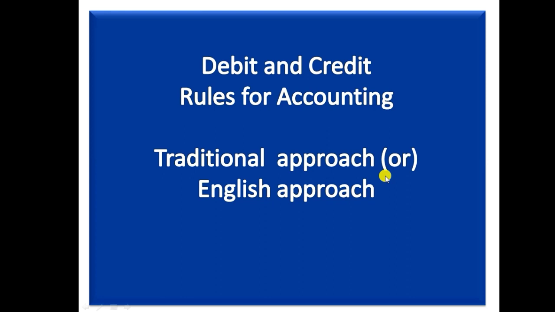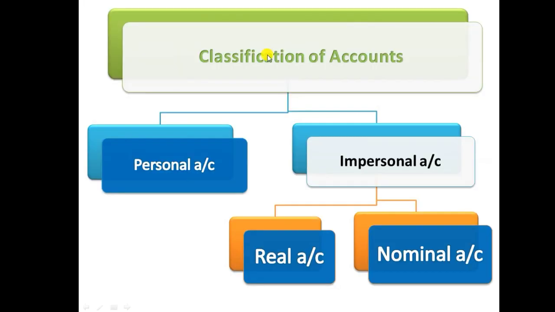Before the accounting rules, we should know about the classification of accounts. Let's see the classification of accounts. Accounts are classified into two: one is personal account and the other is impersonal account. Impersonal account we further classify into real account and nominal account.